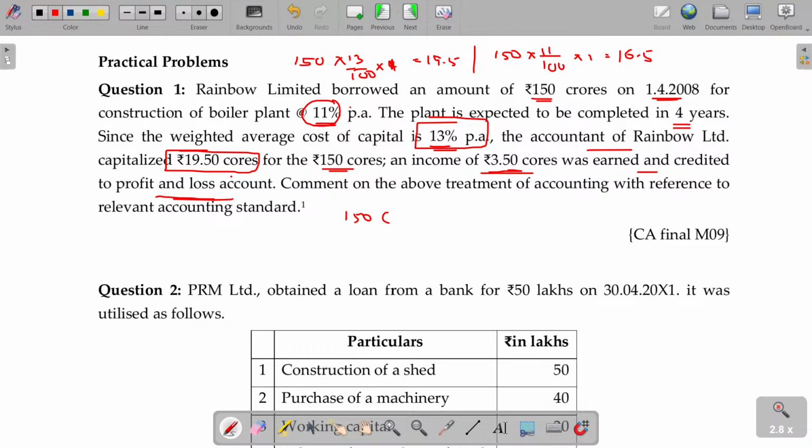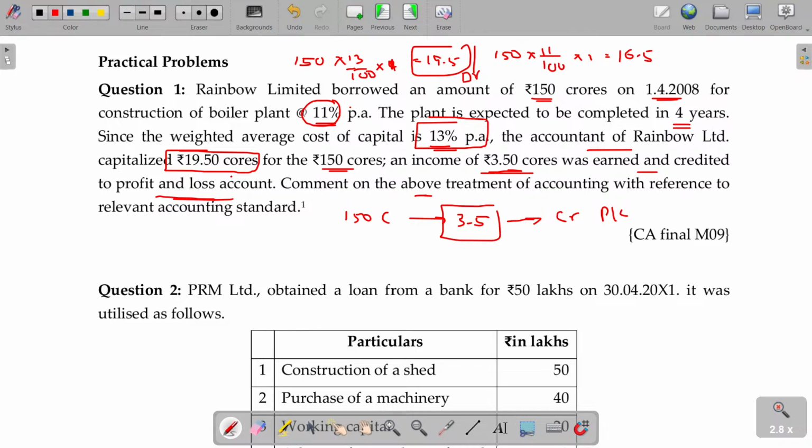They will gradually invest. Okay, 1 full year. The construction is going on. Initially 20 crores, 30 crores. Meanwhile, the amount left in the bank account itself, as it is being the bank account, you earned 3.5 crores. This 3.5 crores then naturally credited to the P&L account. This amount capitalized asset. This is credited to the P&L account as a revenue.